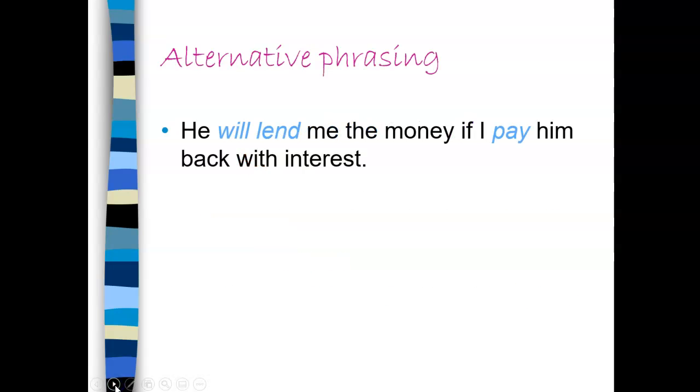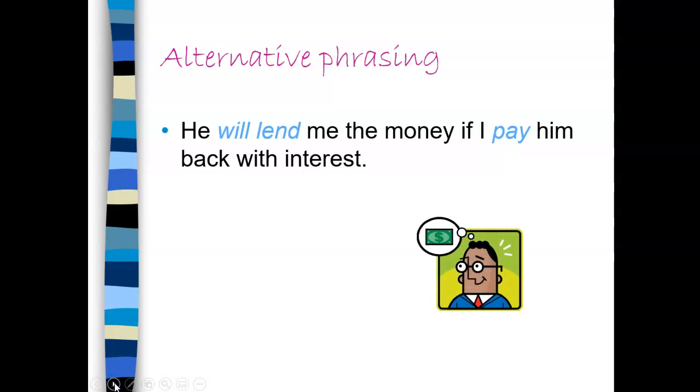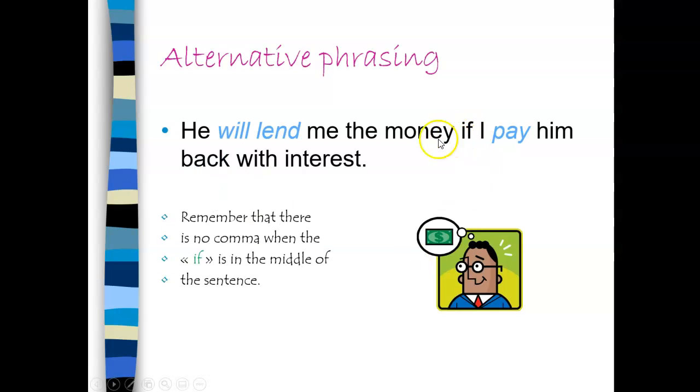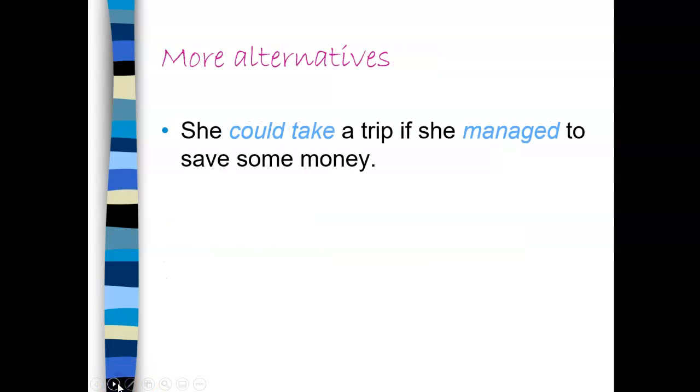Of course, you can change the phrasing around. He will lend me the money if I pay him back with interest. In this case, my if clause is at the end of my sentence. Aha, he's dreaming about money. And remember that there is no comma if I use the if clause in the middle of the sentence.